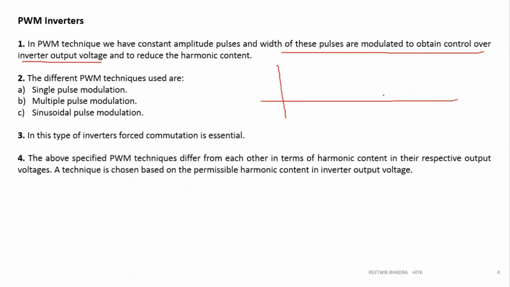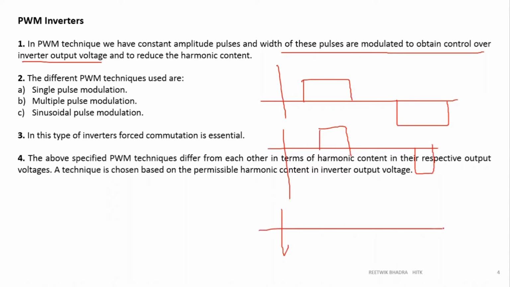That is what I am saying to you: this was my output voltage which I was getting. Now I can modulate this output voltage and bring it like this, right? I can make it small or I can make it larger. So we can modulate this output voltage, but the amplitude, if suppose this value is 1, this amplitude will also be 1.